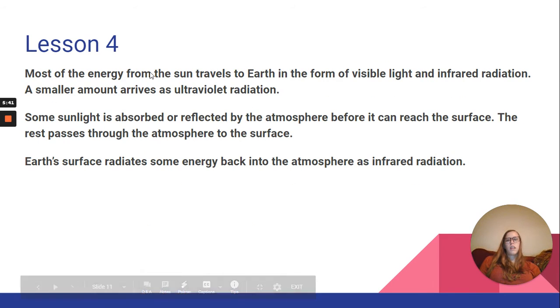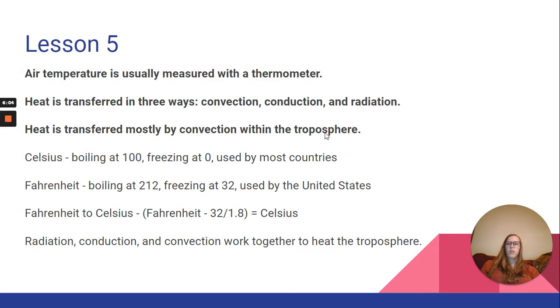Lesson 4, most of the energy from the sun travels to Earth in the form of visible light and infrared radiation. A smaller amount arrives as ultraviolet radiation. Some sunlight is absorbed or reflected by the atmosphere before it can reach the surface. The rest passes through the atmosphere to the surface. Earth's surface radiates some energy back into the atmosphere as infrared radiation.